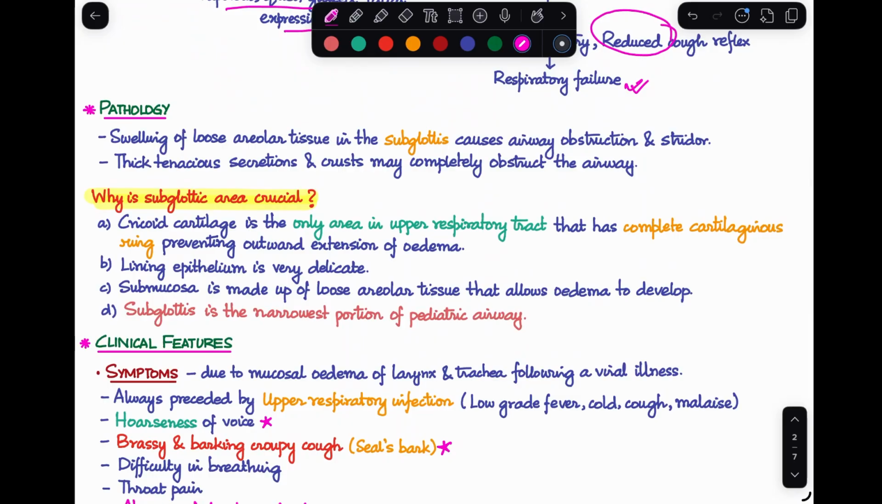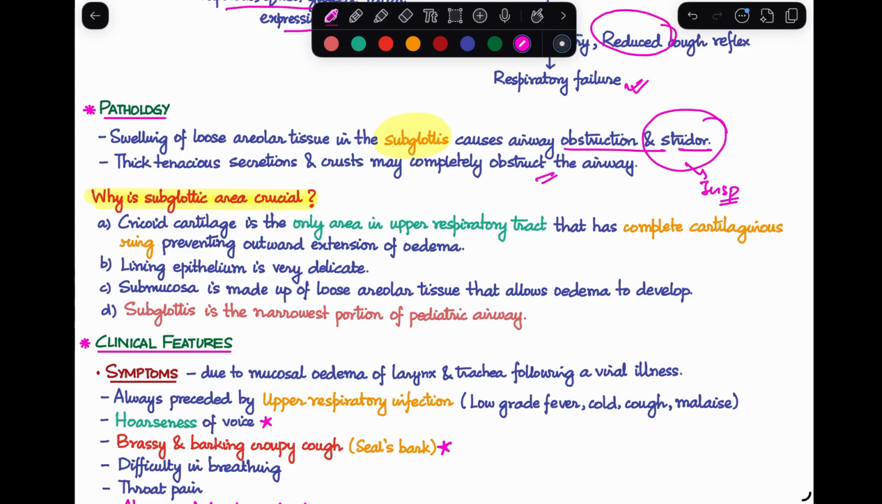Next, we are going to talk about the pathological changes that we are going to see in this case. The primary area involved here is the subglottis. We'll see a swelling of the loose areolar tissue in this region, and this is the reason why the patient will have airway obstruction as well as stridor. The type of stridor we are seeing here is inspiratory stridor. We'll also see a lot of thick, tenacious secretions and crusts which are obstructing the airway.